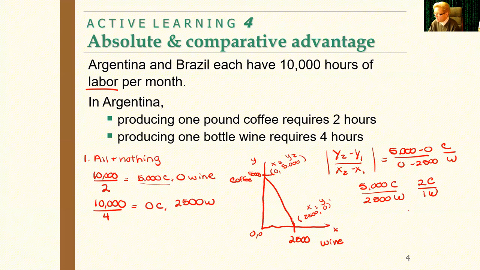Now I can go ahead and express that. I'll just do it up here if that's all right with you: the opportunity cost of 1 wine is 2 coffee. Every time I produce 1 wine, I give up 2 coffee. The opportunity cost of 1 coffee is, taking the reciprocal, 1/2 wine.